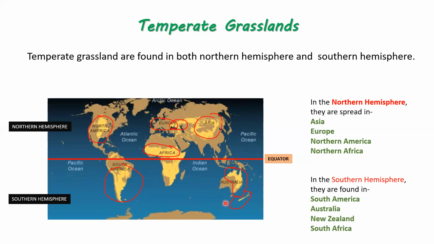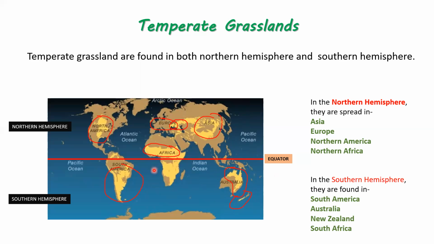Here, do you see this island country? I'm sorry, I said continent. This is a country. This country is New Zealand. In New Zealand also, we find temperate grasslands. And where else? South Africa.